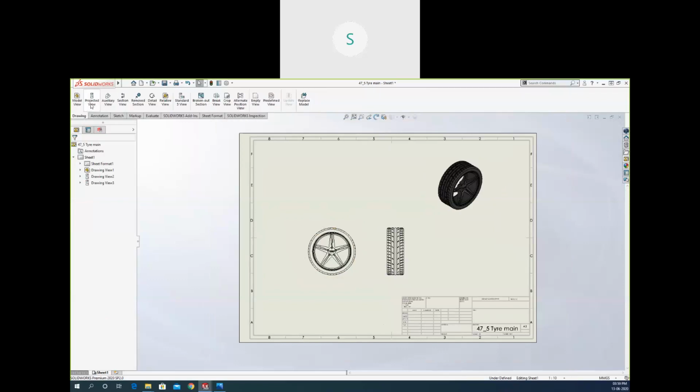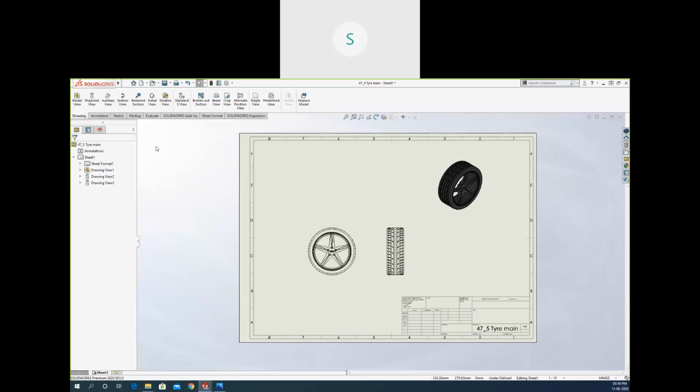So this is the drawing option. You can add any type of detail. You can add any type of section, like I need a section view. So these are some new options, like remove section is here also, empty view, predefined view, replace model. These are some new options. The previous version we did not have these options, like in 2016-17, we didn't have these options.